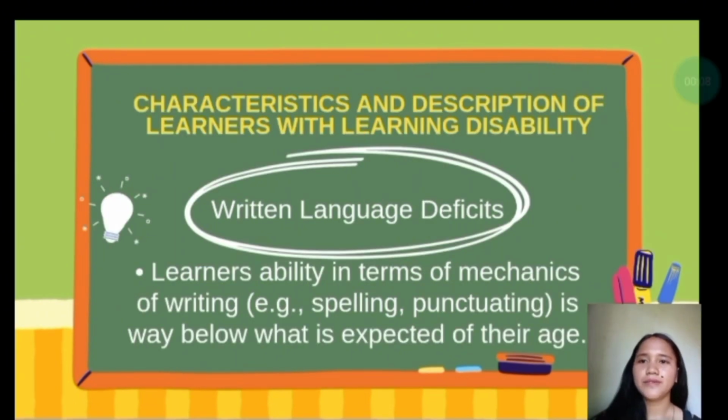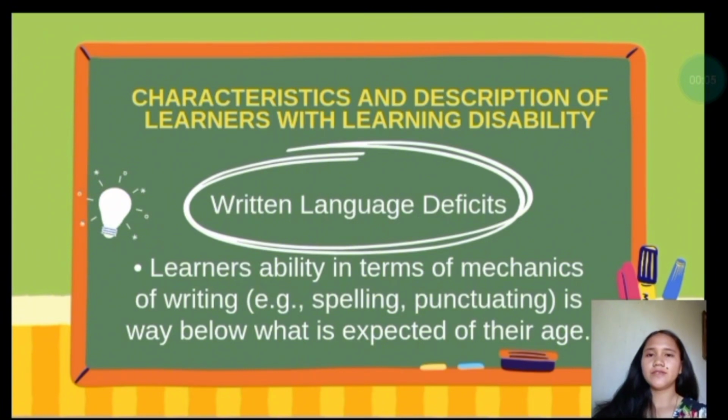Now let us talk about the characteristics and description of learners with learning disability. First is written language deficits. So when we say written language deficits, it affects the learner's ability in terms of mechanics of writing. For example, spelling, punctuating is way below what is expected of their age. Sa written language deficits, ang mga mag-aaral ay nahihirapan ding ipahayag ang kanilang mga ideya sa pamamagitan ng pagsulat.